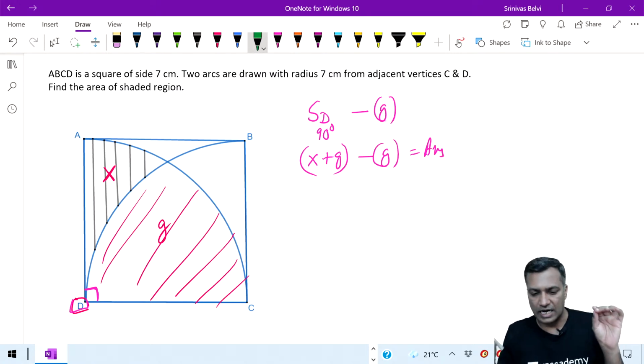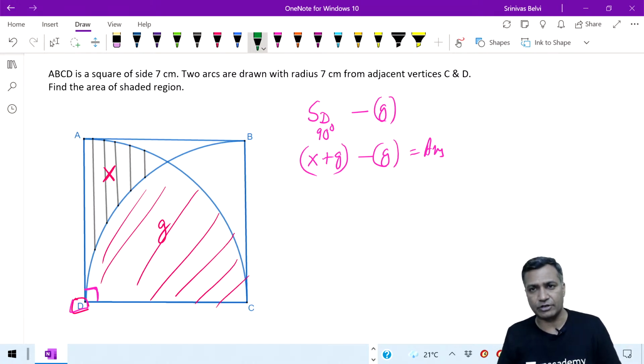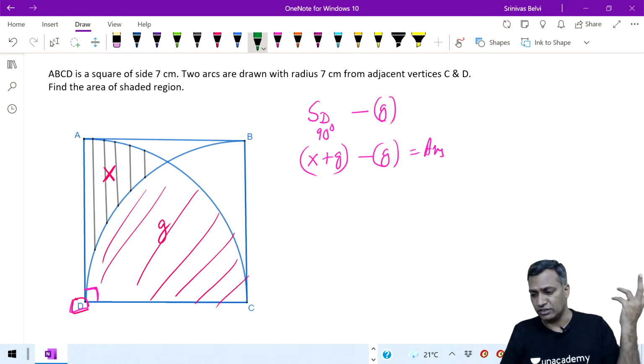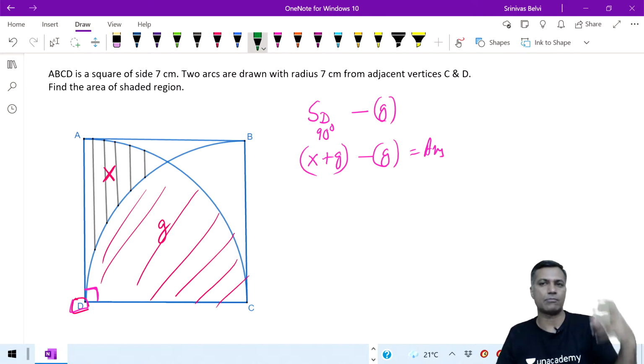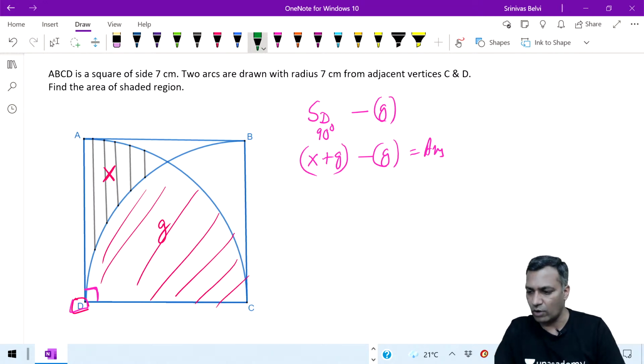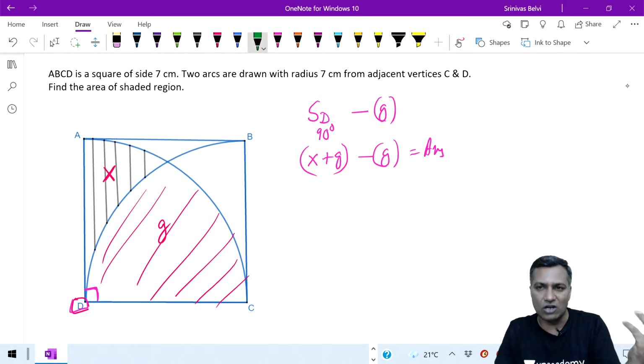If you don't know the gold standard, this question will unnecessarily drag, and it will take time, and people will have a huge hue and cry saying that these kinds of questions take a lot of time. Just like you know some formulas, there are some gold standards in mensuration as well. I'm just picking one of them to talk about today. I spoke already about one other one, root 2 plus 1 divided by root 2 minus 1. If it is a cuboid, you will say root 3 plus 1 divided by root 3 minus 1. Like that. If you remember some gold standard numbers, it becomes a little easier on certain parameters.